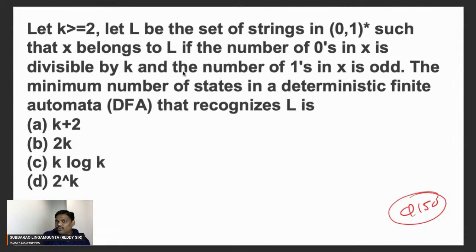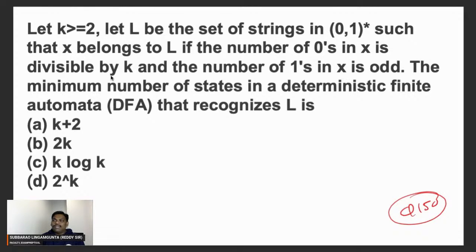If you see the first problem, where the number of zeros in x is divisible by k, it means k states. One loop is going on. Zero zeros are accepted, and afterwards after k zeros the loop will come back. I think everyone knows this. The number of zeros in x is divisible by k needs k states.